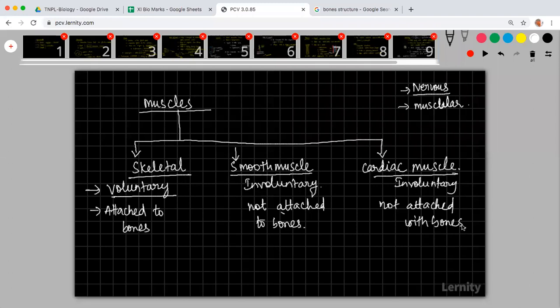If you want to lift your hand above, you will be able to see some muscles in your shoulder working. Those are all skeletal muscles. But muscles of your digestive system, respiratory system, and heart will be considered as involuntary.